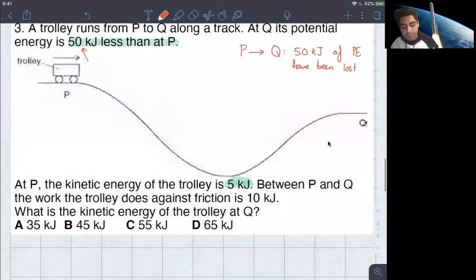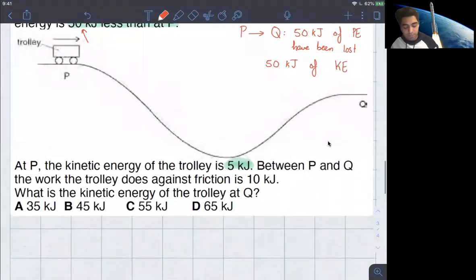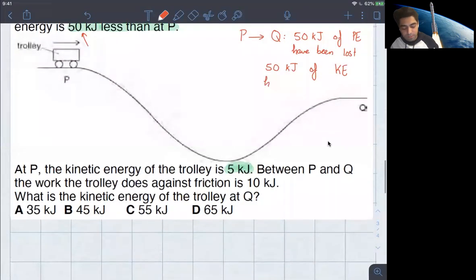So what that means is that 50 kilojoules of kinetic energy have been gained. So see, going back to the conservation of energy, because you've lost 50 kilojoules in the form of potential energy, that means you've gained 50 kilojoules in the form of kinetic energy.